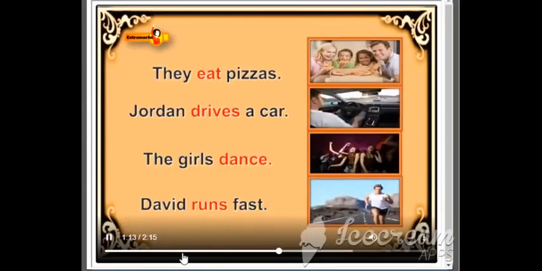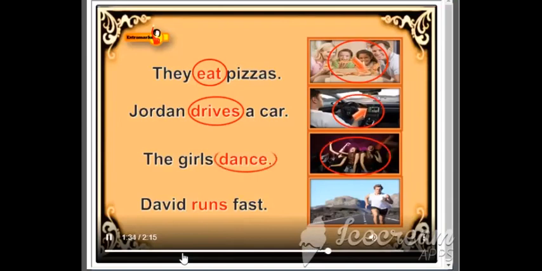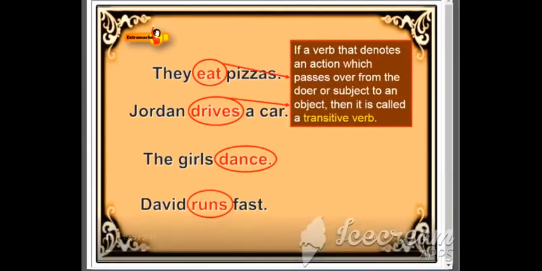In the first sentence, the action denoted by the verb eat passes from the doer to an object, pizzas. In the second sentence, the action of driving passes from the subject Jordan to the object of the sentence, a car. In sentence 3, the action denoted by the verb dance does not pass over to an object. Similarly, in sentence 4, the verb runs also does not pass over to any object. If a verb denotes an action which passes over from the doer or subject to an object, then it is called a transitive verb.